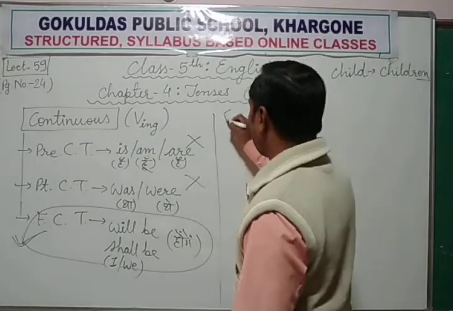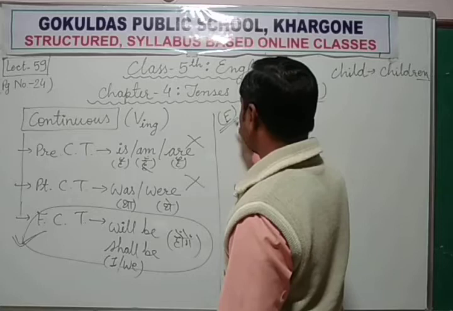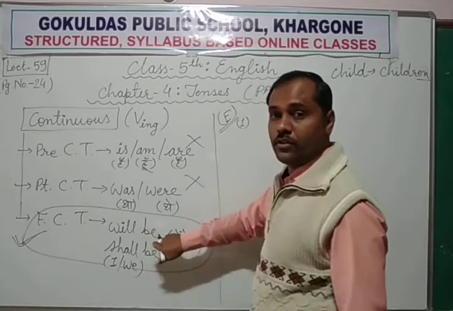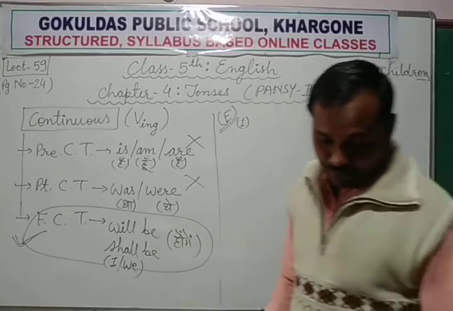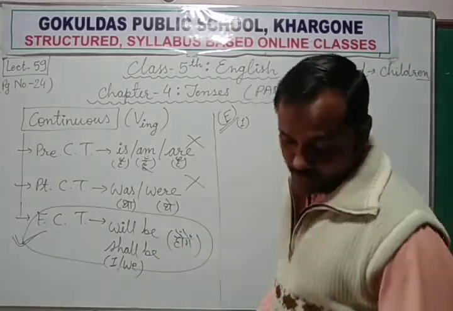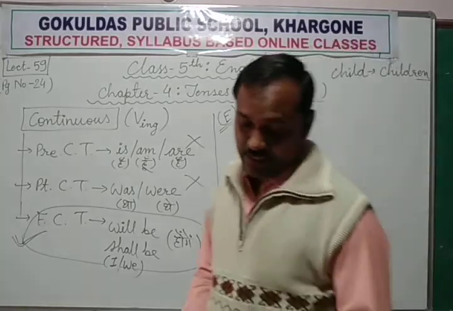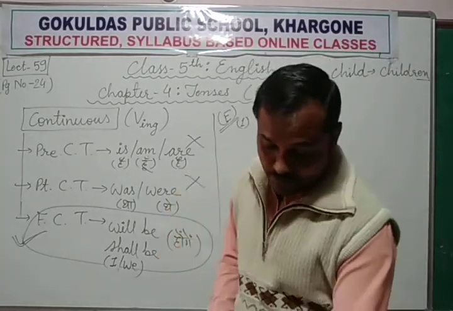Now let's start our exercise E. Okay, we need to follow this rule only. Fill in the blanks with the future continuous tense of the verb given in brackets. Okay, all verbs are given.